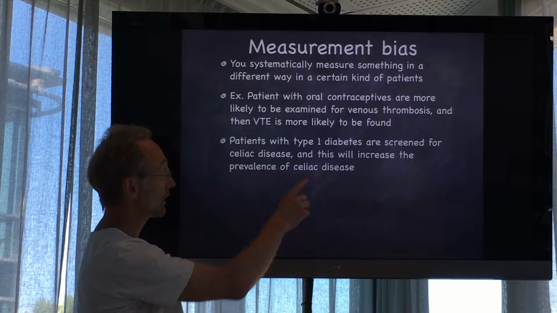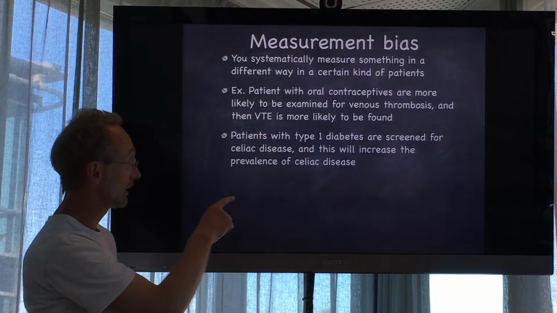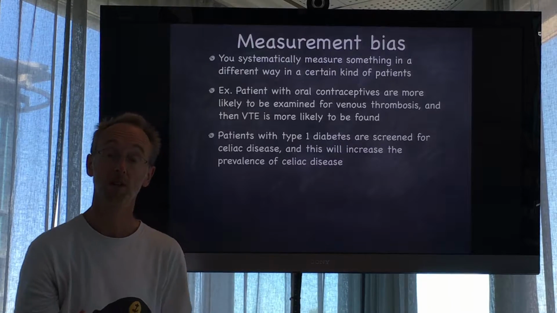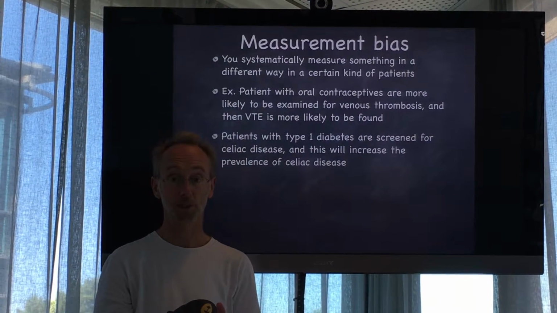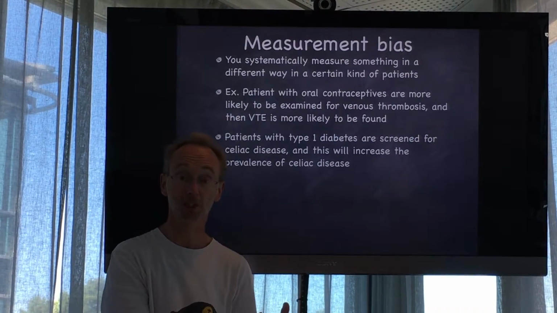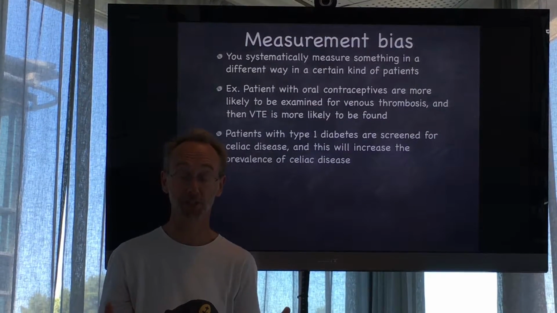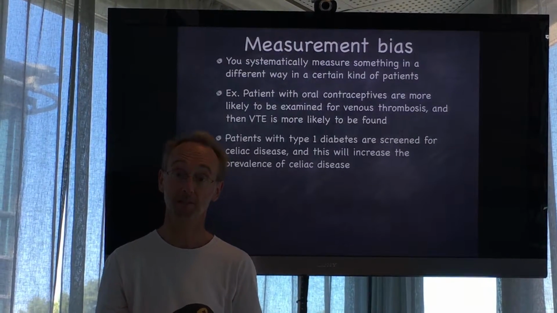Patients with type 1 diabetes are screened for celiac disease in Sweden, and this will of course increase the prevalence of celiac disease. So if we screen everyone with type 1 diabetes, we will find much more celiac disease than in the average person who is not screened for celiac disease.